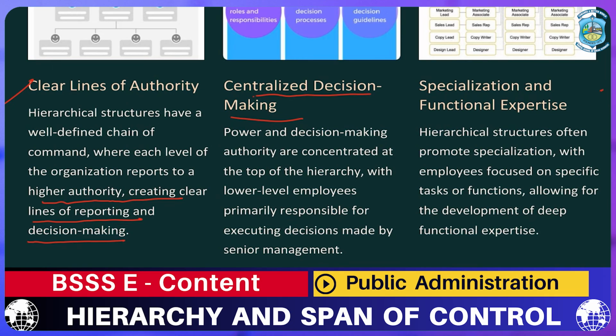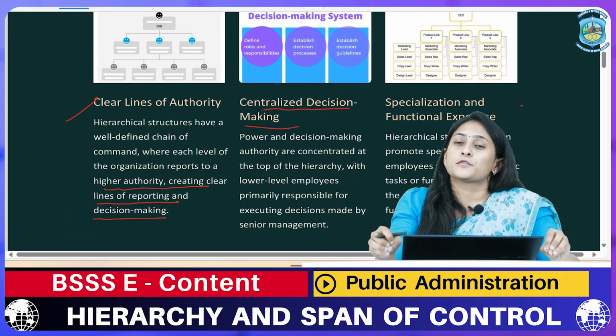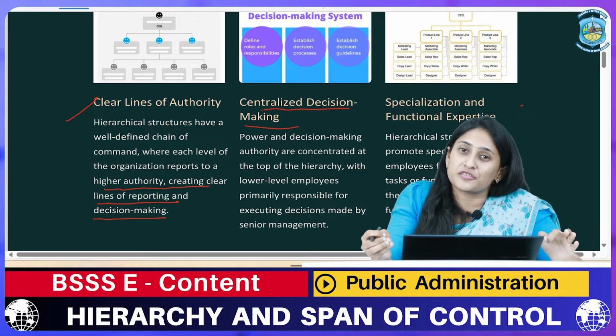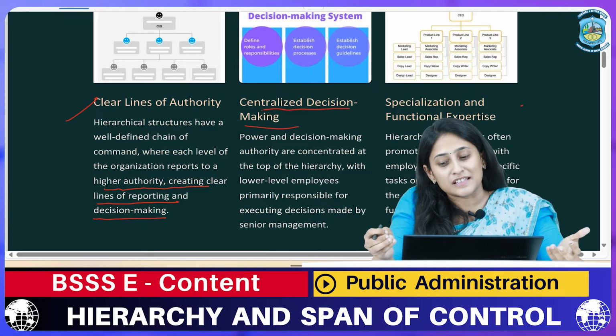Next characteristic is specialization and functional expertise. As I have told you first hand, each and every individual is employed for a specific role. For instance, in this institute, if one teacher has been appointed for public administration and another teacher for history, there would be no change in their work. The person employed to teach history will only teach history, not public administration or political science.